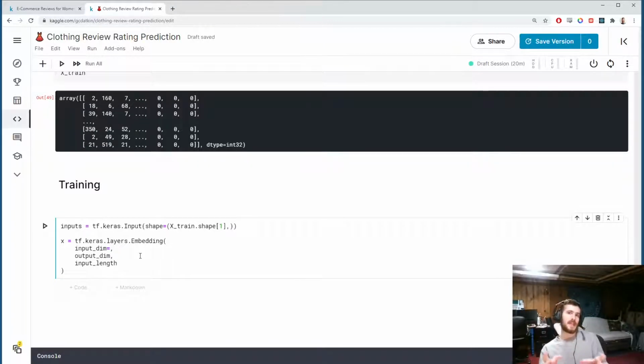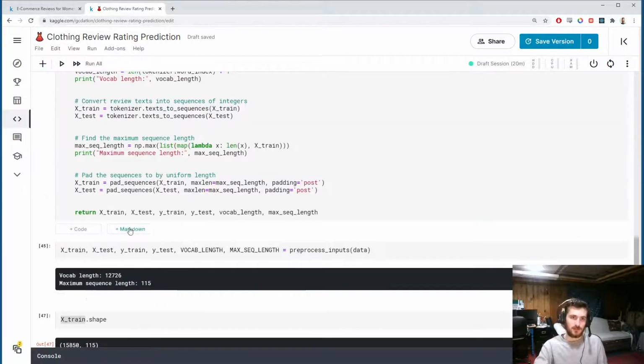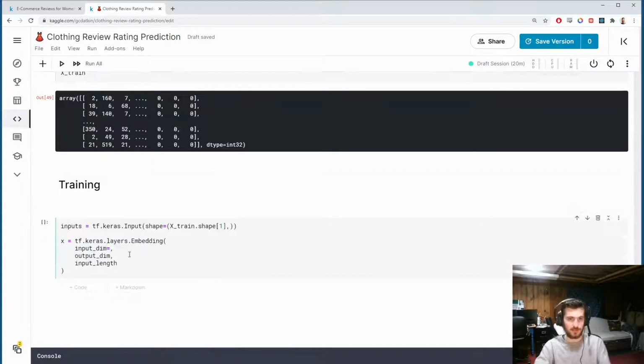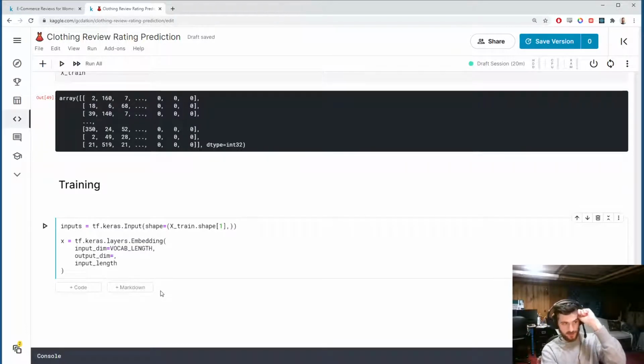The input dimension is the dimension of the original sparse encoding of the word. So that would be our vocab length. And we've stored it in this nice all caps variable here, so that input dimension will be vocab length. And you can see now why we have to add 1 to it to account for the 0. Then our output dimension. This is our choice. Generally, the higher dimension you pick, the more information you can capture, the deeper the patterns you can capture between the words. Something like 128 sounds good for this task.